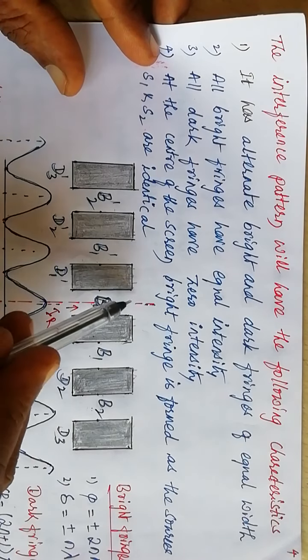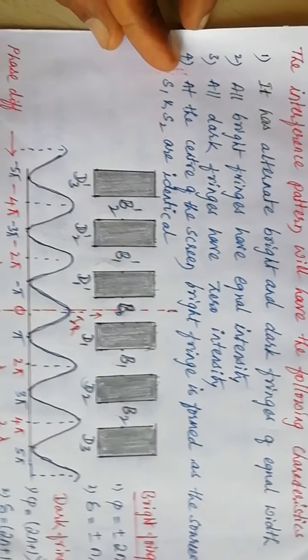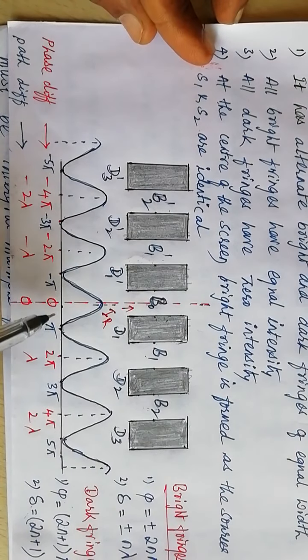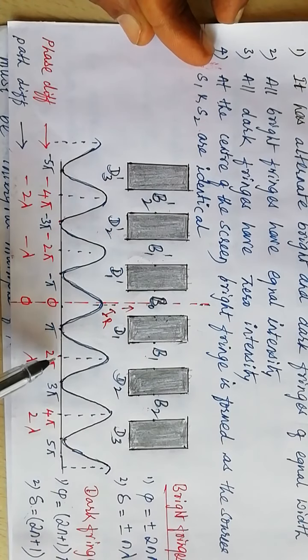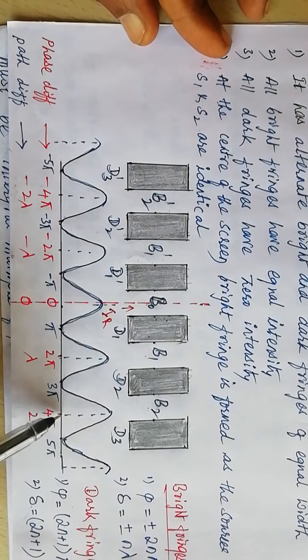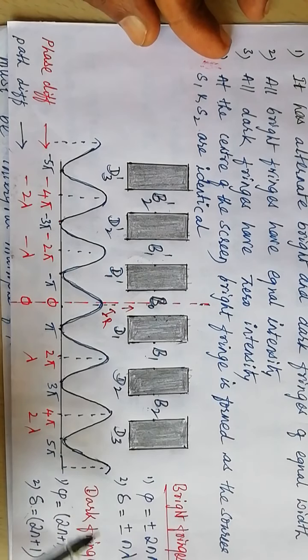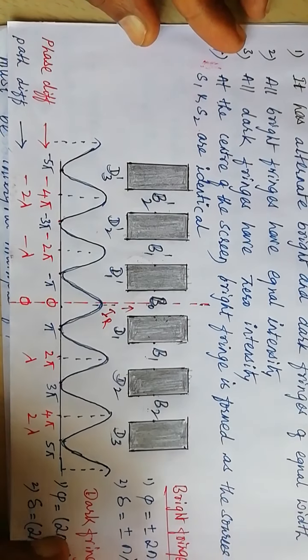Here the phase difference between the waves arriving at these points is 0. For the first bright band the phase difference is 2 pi. For the second bright band the phase difference is 4 pi. Likewise 6 pi, 8 pi; an even multiple of pi, that is 2n pi, is the condition for the bright fringes to be formed.